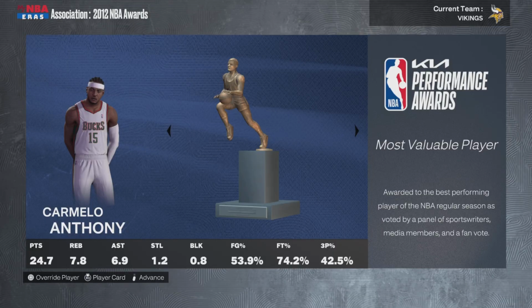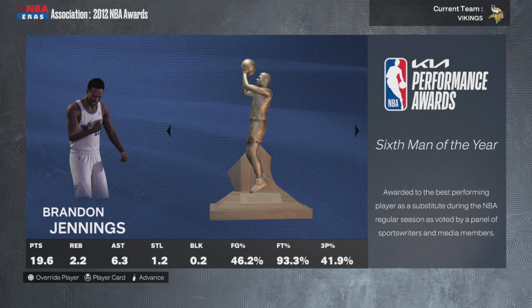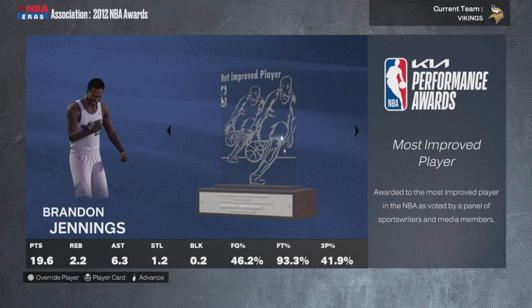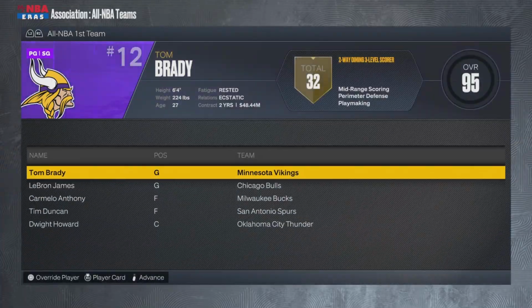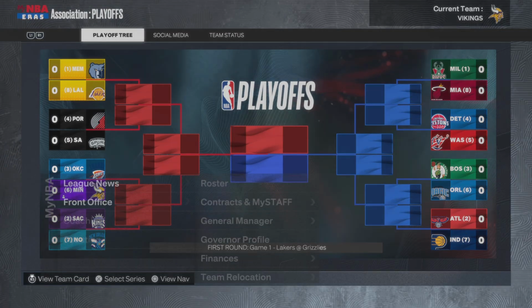Carmelo Anthony wins another MVP, 25, 8, and 7 with a steal. Kyrie, Rookie of the Year for the Charlotte, I forgot the Bobcats even existed. 6th Man of the Year goes to Brandon Jennings. AK-47, Defensive Player of the Year. Most Improved goes to Brandon Jennings as well. By the way, somehow the Vikings squeezed into a 6th seed. I don't know how. Their team is awful.